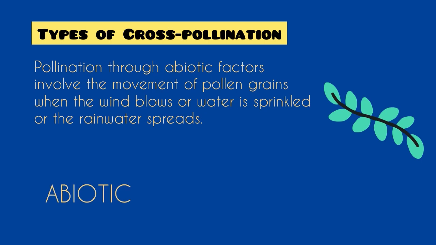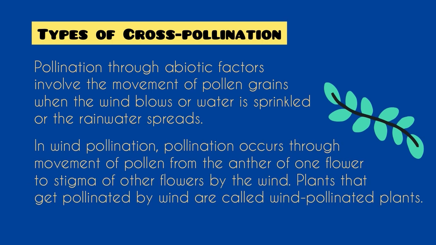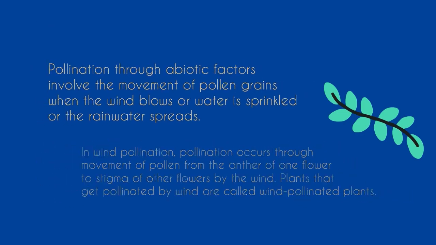Pollination through abiotic factors involves the movement of pollen grains when the wind blows, or water is sprinkled, or rainwater spreads. In wind pollination, pollination occurs through movement of pollen from the anther of one flower to the stigma of another flower by the wind. Plants that get pollinated by wind are called wind-pollinated plants.